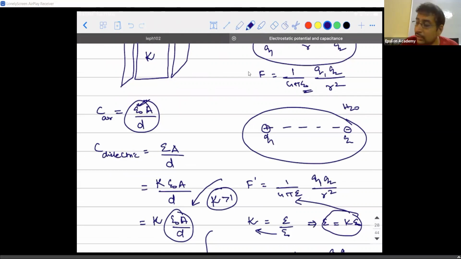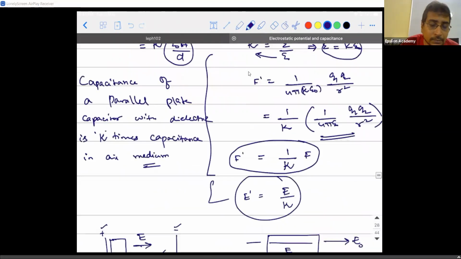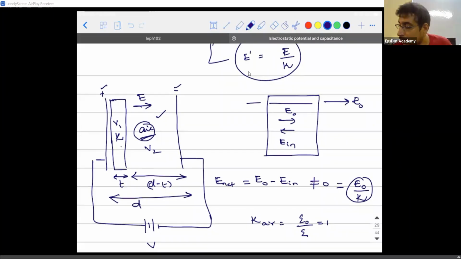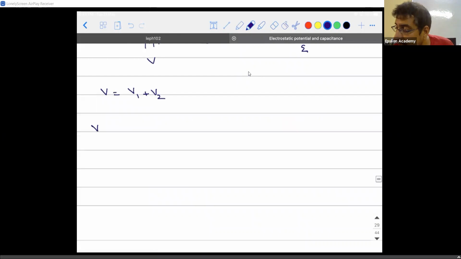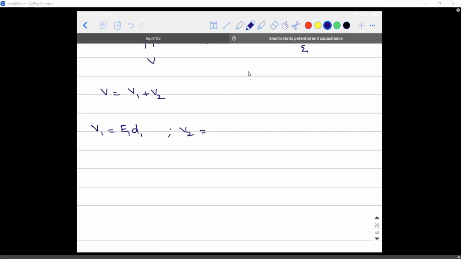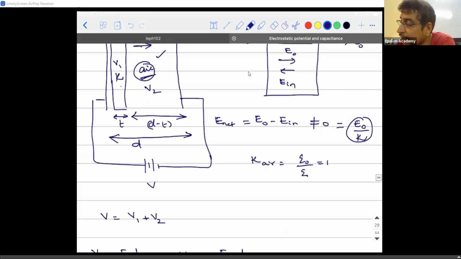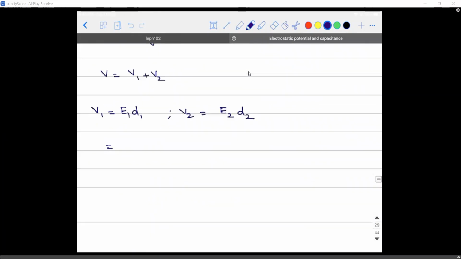What is V1? V1 is the potential difference across the dielectric, and V2 is the potential difference across the air medium. Okay, so can I write V1 is equal to E1 into D1, where D1 is the thickness of that medium. Then V2 will be E2 into D2. Correct? Right. So E1 is how much now? What is it going to be if the net electric field is E naught? It is E naught by K.